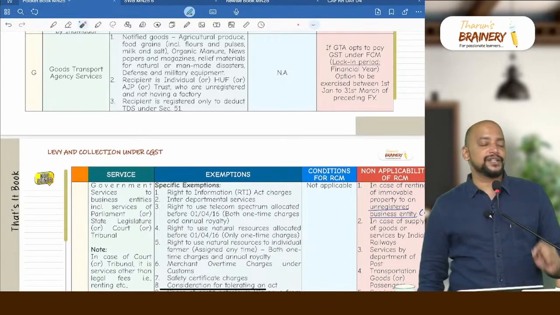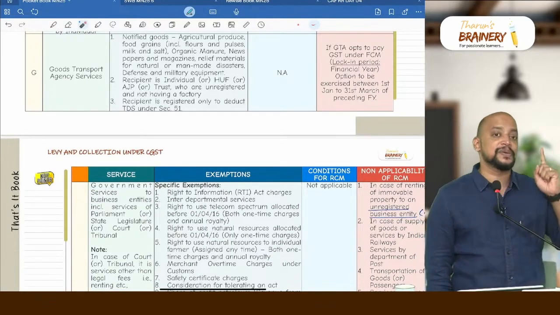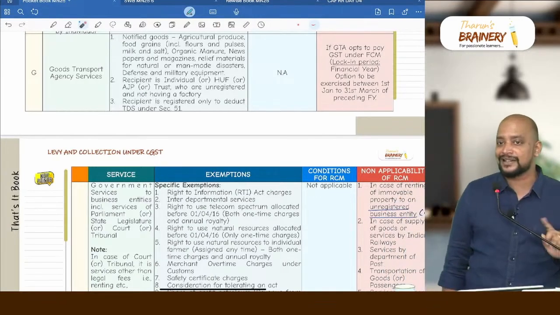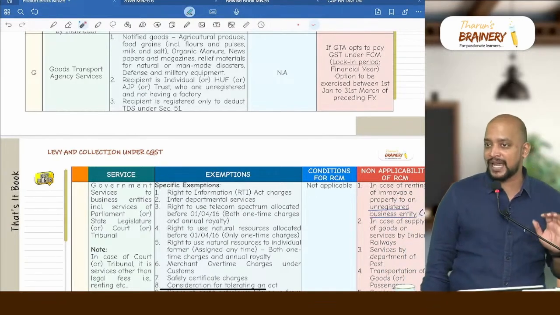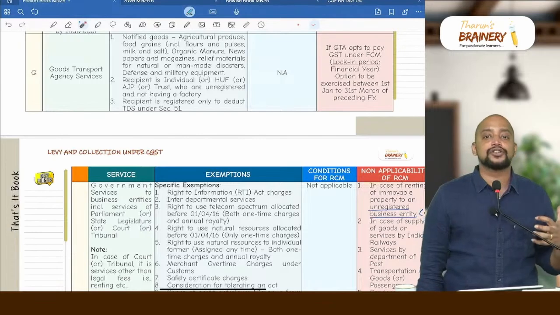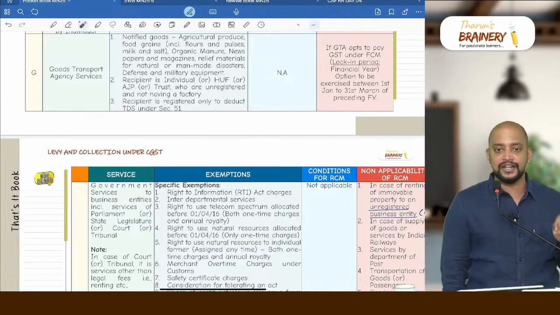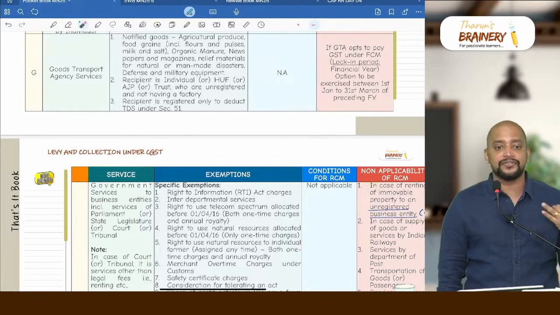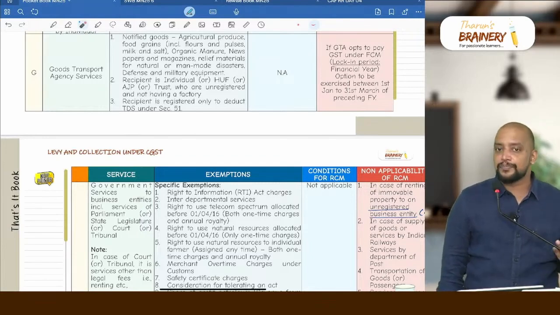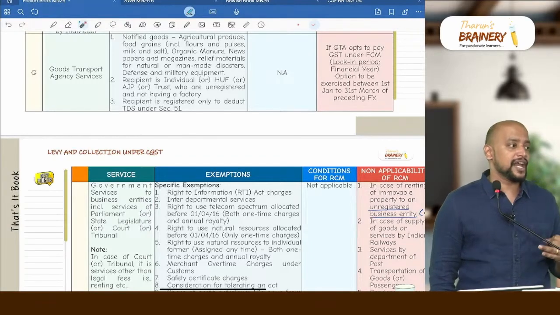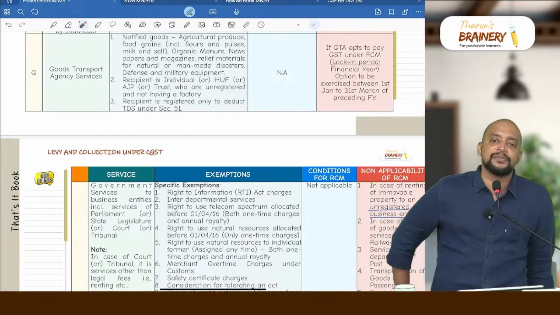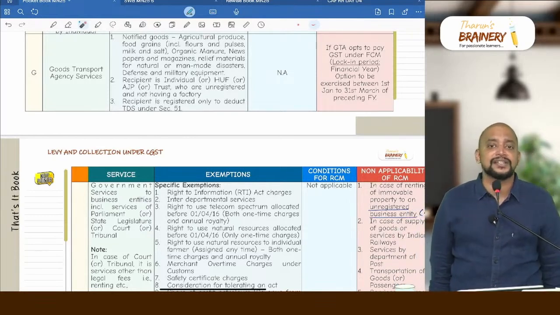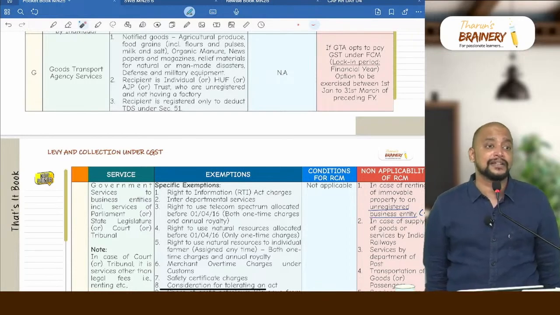Then next we have goods transport agency. For goods transport agency, just now we discussed 3 exemptions: specified goods, agricultural produce, food grains including flours, pulses, milk and salt, organic manure, newspapers and magazines, relief material for natural and man-made disasters, defense and military equipment. Second point is what? If the recipient is an individual, HUF or a trust or AOP and they are unregistered and not having a factory, or if the recipient is government which is registered only for deducting TDS. These are the 3 exemptions. In other cases, GTA services will be taxable.